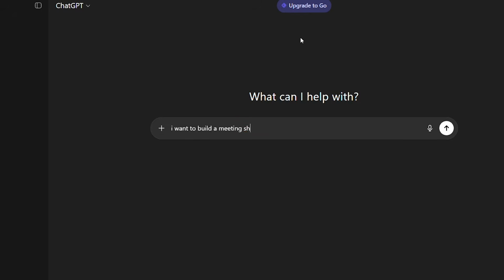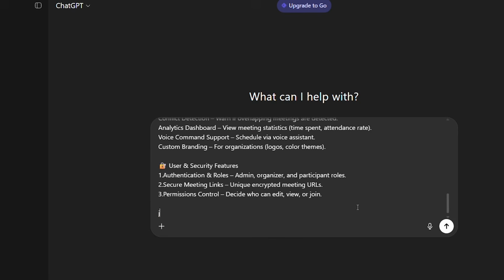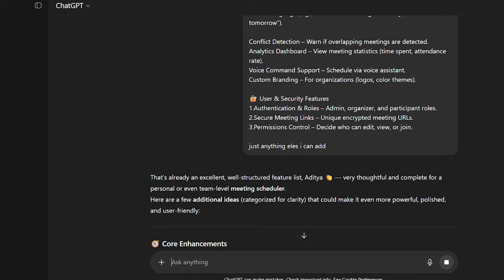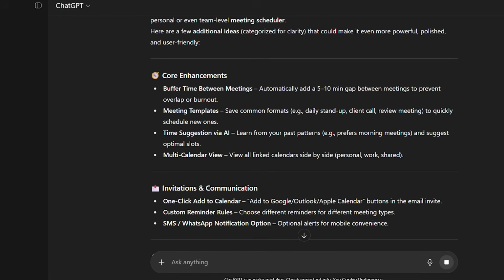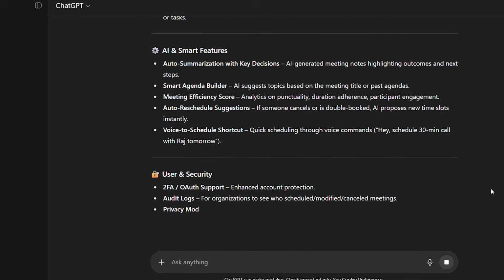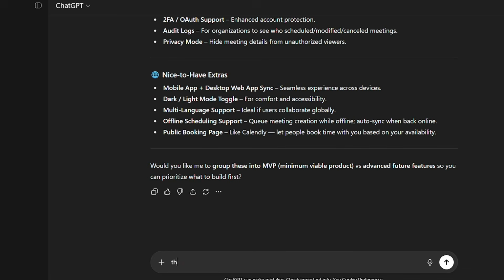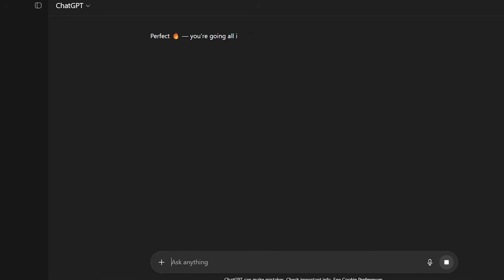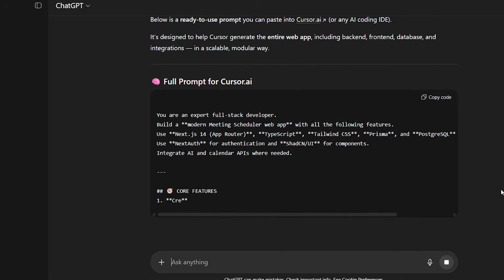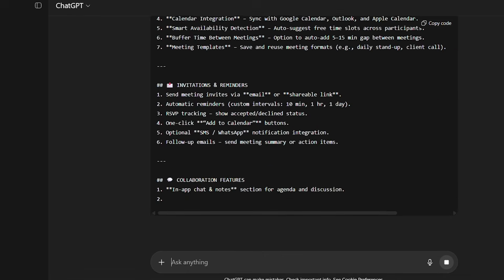So you can ask ChatGPT, okay, I want to build a meeting scheduler, a website for myself. These are the features I am thinking. Can you suggest anything else that I can add? It might suggest more things to you. Then you can have that conversation, and at the end of the conversation, you can ask ChatGPT, okay, considering everything, write me a prompt that I can use in Cursor to build this exact website. And then that prompt, you can paste it here to build what you're trying to build.